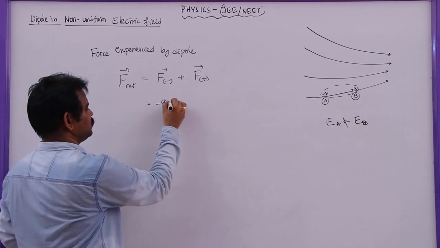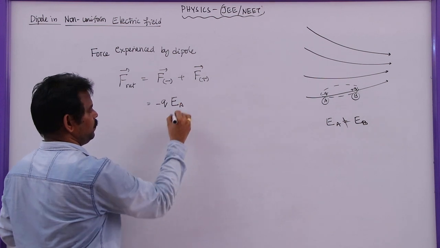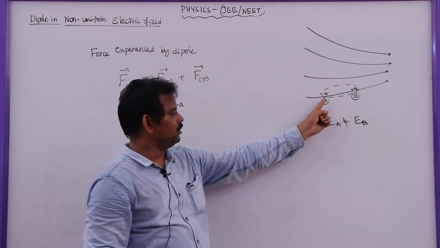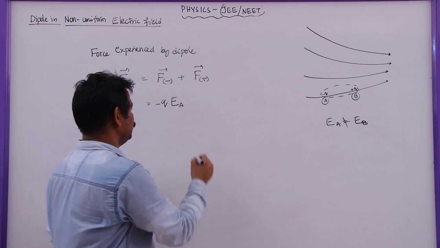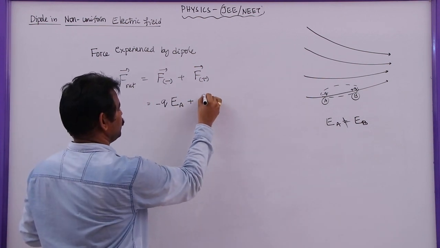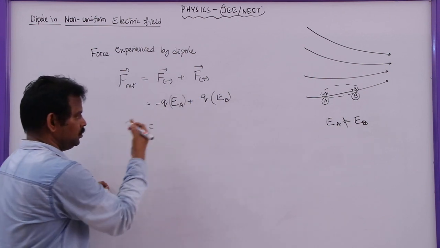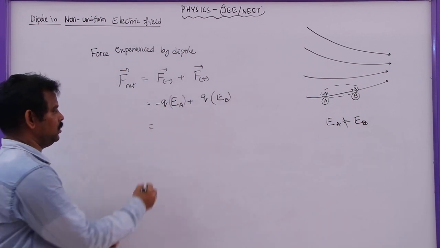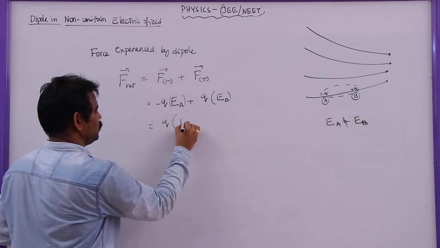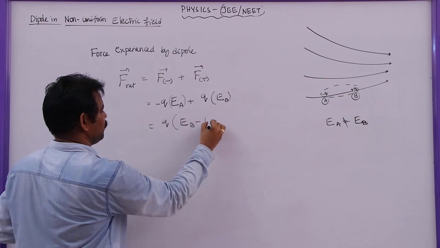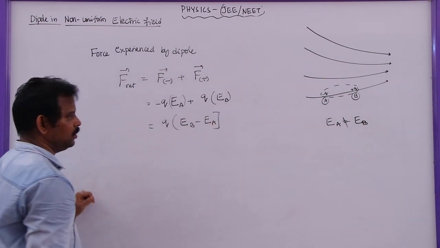So here I can write minus Q into EA, because electric field at this point is EA and charge placed is minus Q, plus Q into EB. You can take Q common, so this will be Q into EB minus EA.